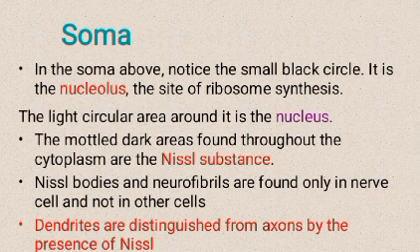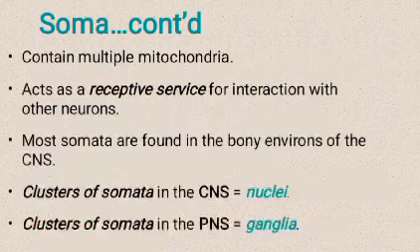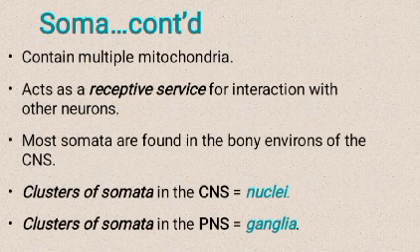Dendrites are distinguished from axons by the presence of Nissl granules under the microscope. They contain multiple mitochondria and act as a receptive surface for interaction with other neurons.